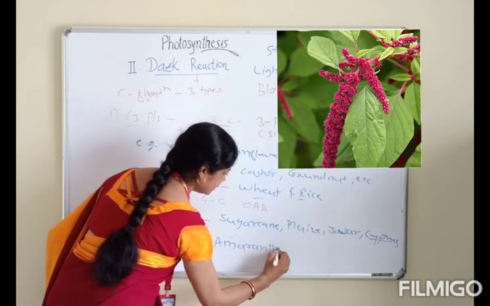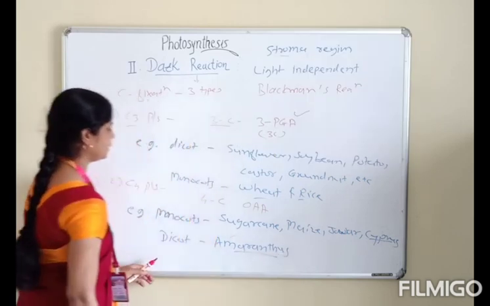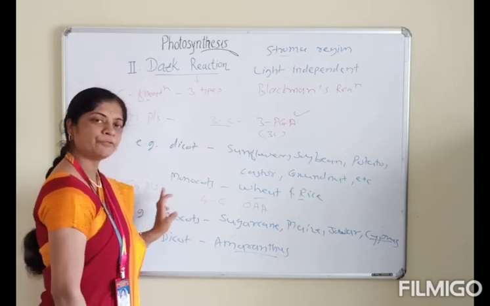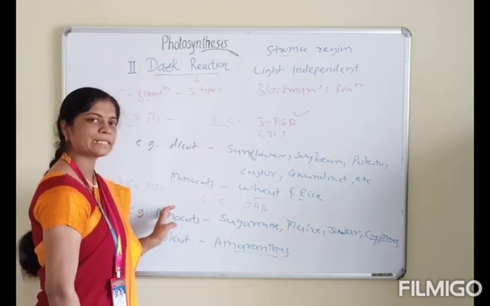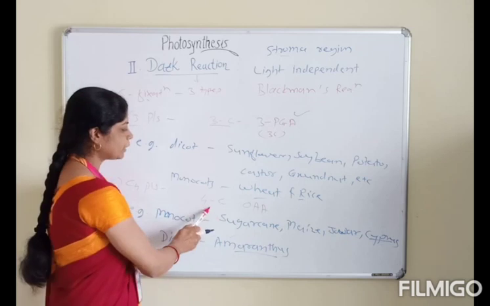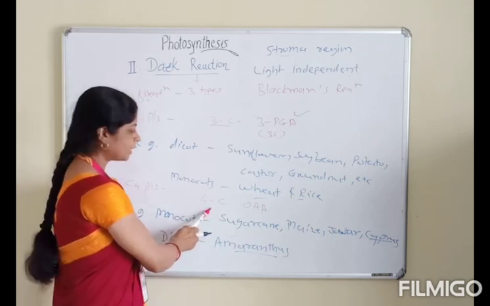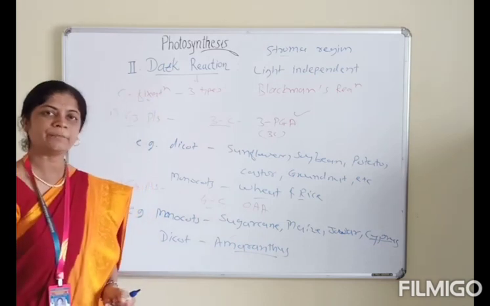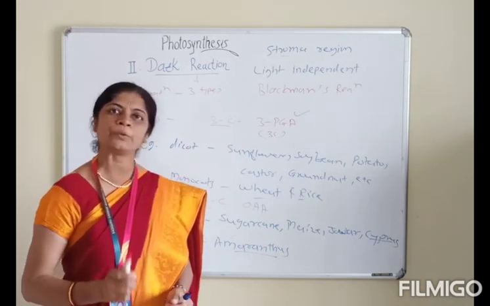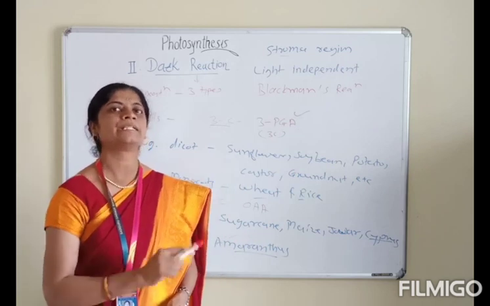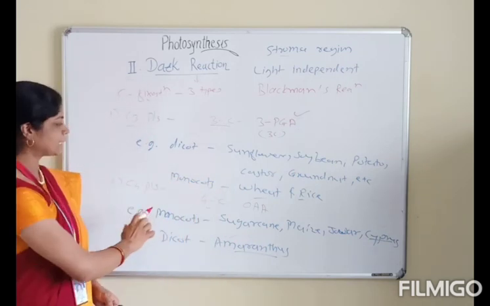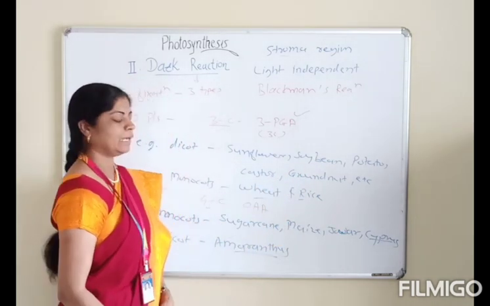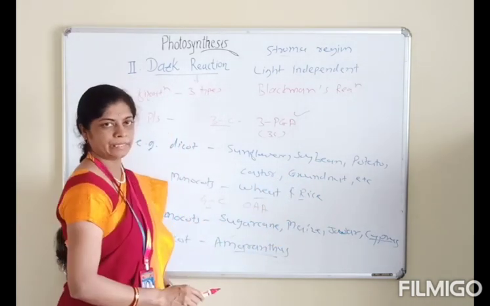Amaranthus is an exception of C4 plants. What are C4 plants? The plants which operate the C4 cycle, or Hatch and Slack cycle, which exhibit a 4-carbon organic acid, that is oxaloacetic acid, as the first stable intermediate in the CO2 fixation process, hence they are called C4 plants. For example, sugarcane, maize, jowar, cyperus, etc. And the exceptional case is amaranthus.